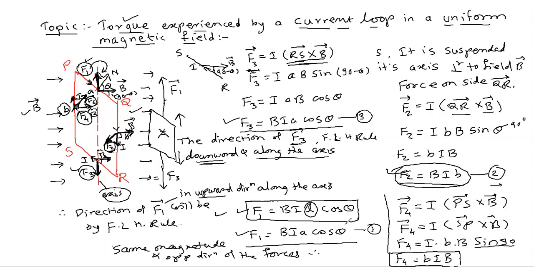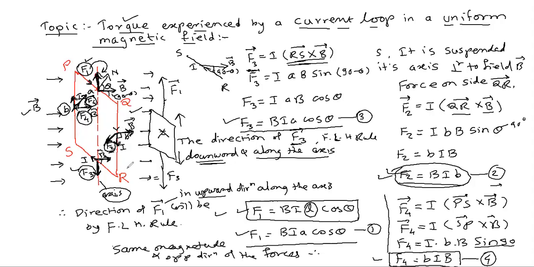Now you see here F2 is B I b: magnetic field into current into the length of the side. Similarly, F4 is also magnetic field, current into length of the side. So the magnitudes are the same in both cases, F2 and F4. Now you can see the direction. Directions are opposite. F2 is in the outward direction and F4 is in the inward direction, and both are perpendicular to the loop, for that respective arm.